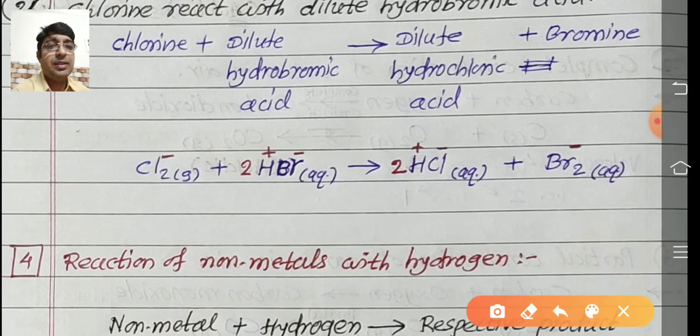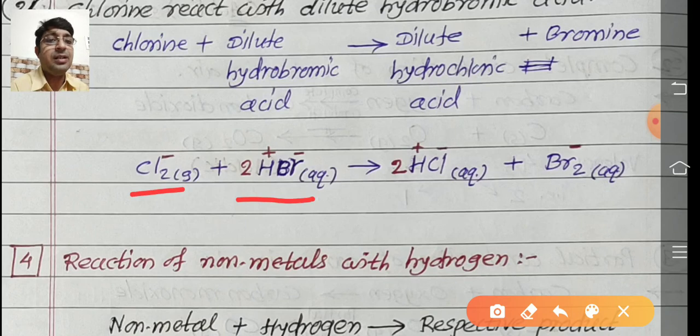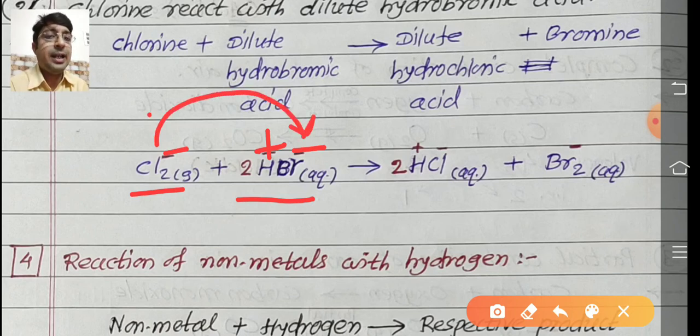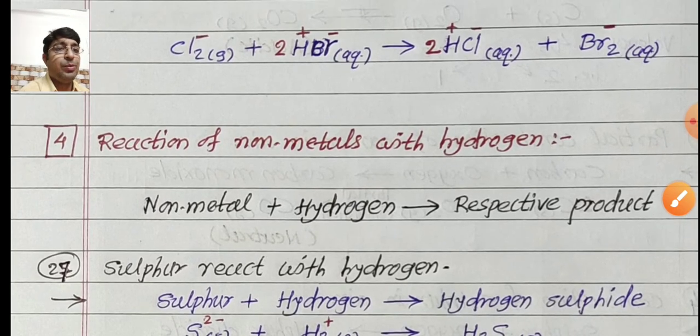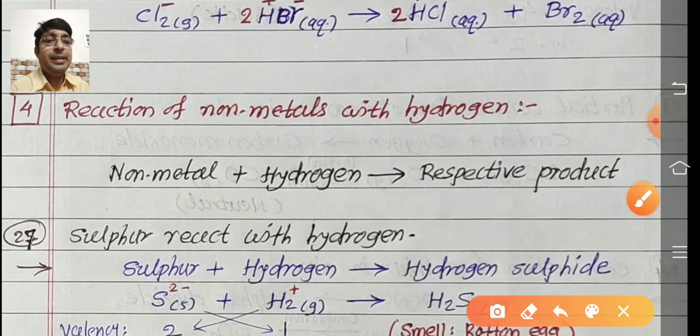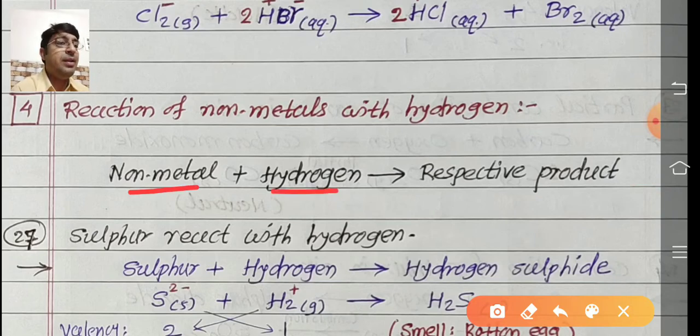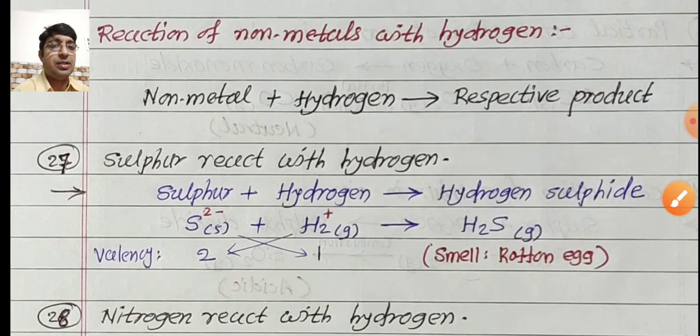Check the reaction. Chlorine reacts with hydrobromic acid, HBr. We know the valencies, that's why showing chlorine -1, then hydrogen single plus, bromide -1, then exchange these chloride and bromide ions to form respective products: dilute hydrochloric acid, that is hydrochloric acid in aqueous state, plus bromine in aqueous state, meaning liquid state. Remember this. Last reaction of non-metal with hydrogen. Non-metal reacts with hydrogen, then what happened? Respective product is formed. See the reaction.